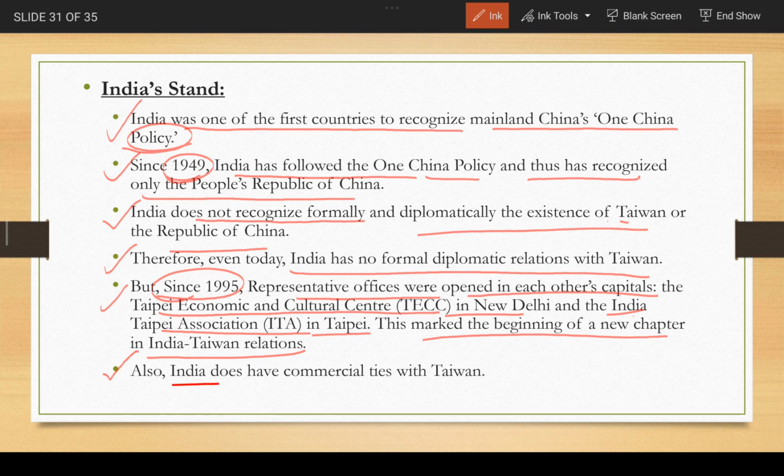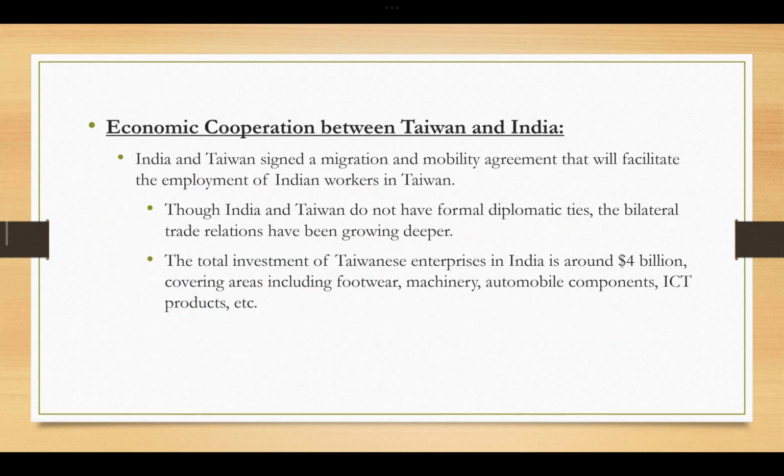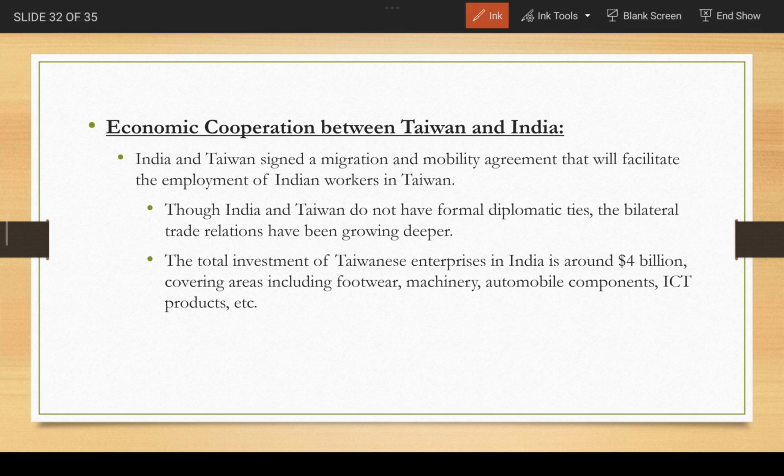So informal ties and representative offices are there, and diplomatic ties are not there, but there is economic cooperation and cooperation in other areas between the two countries. When it comes to economic cooperation, recently there was the signing of a migration and mobility agreement that will facilitate the employment of Indian workers in Taiwan.